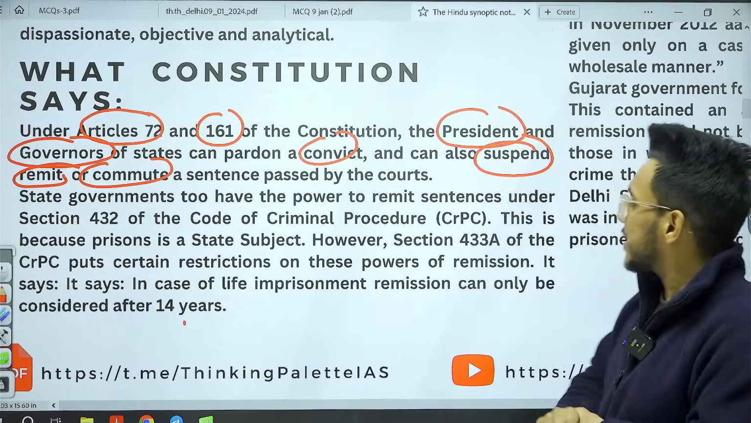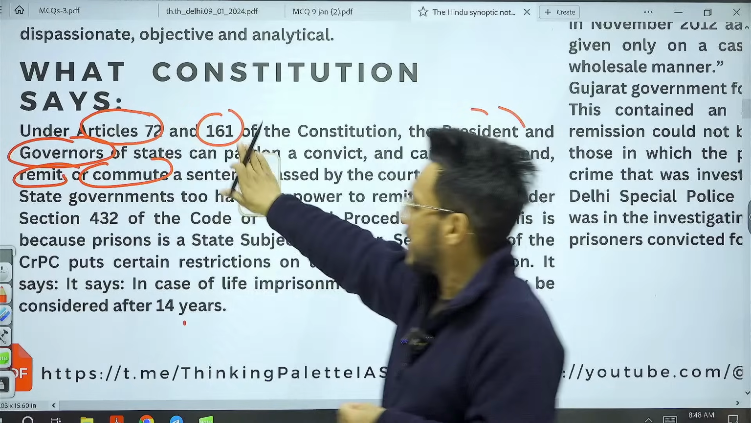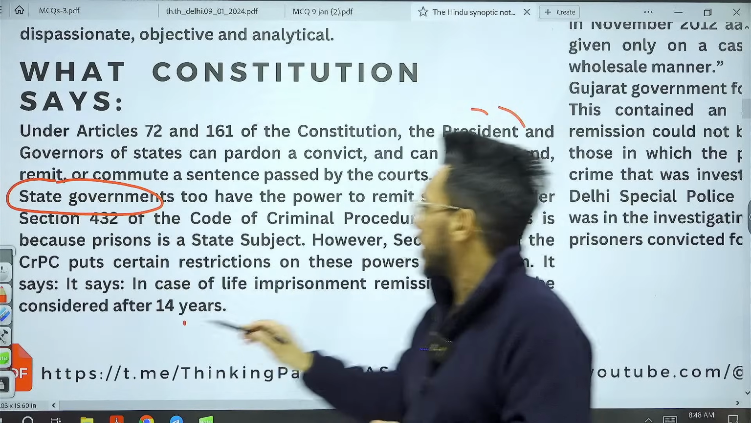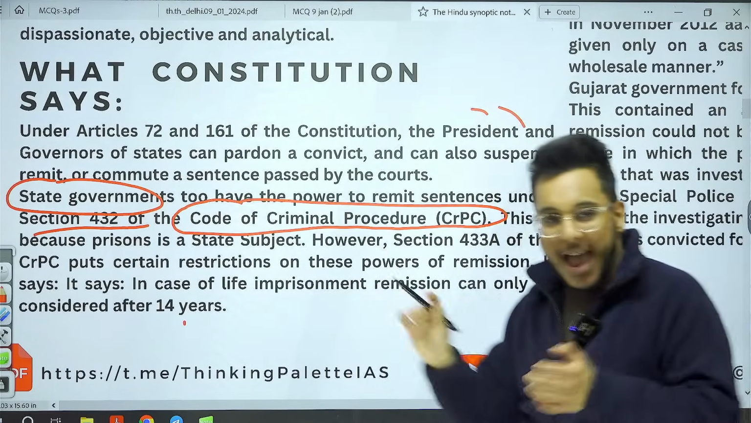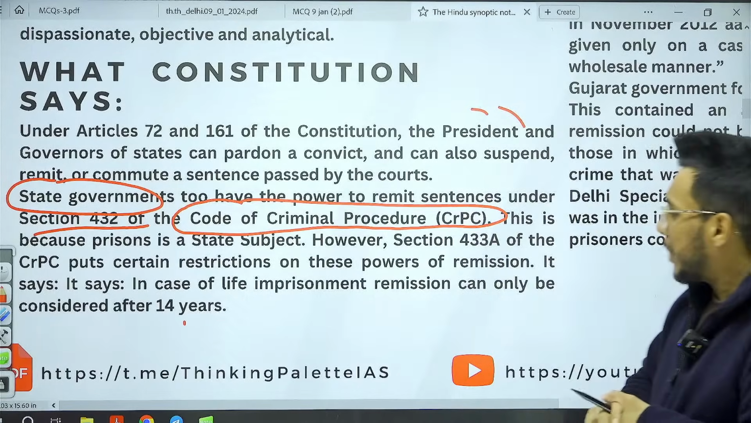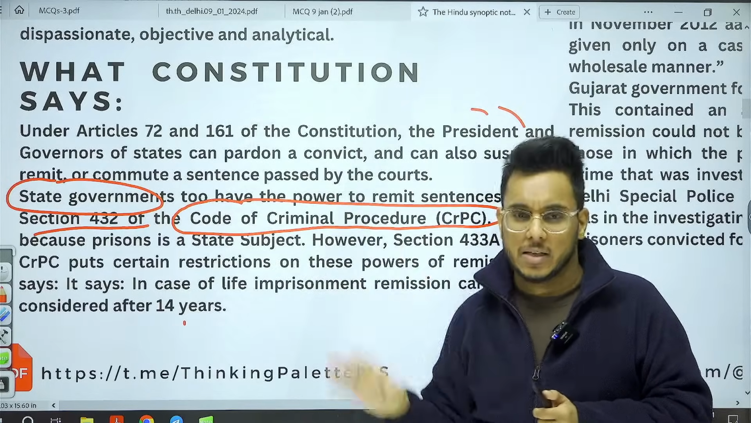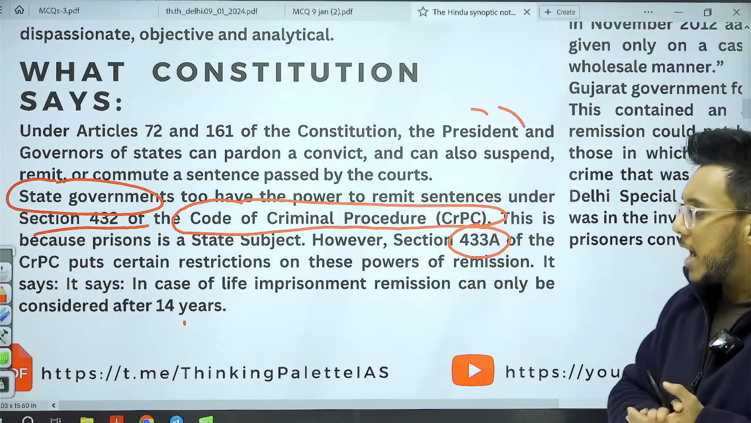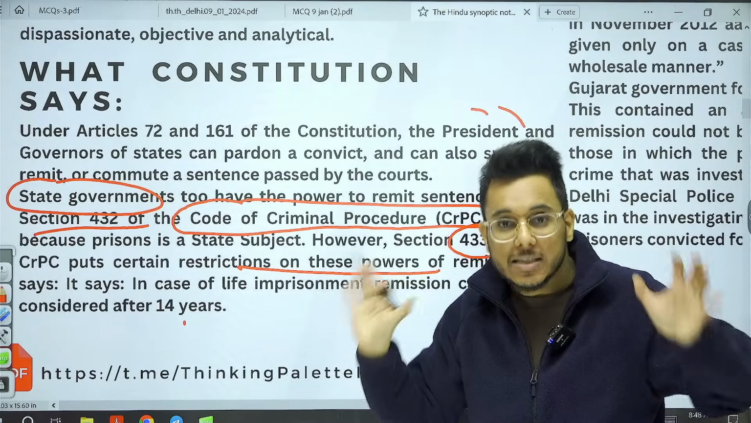Why? Because understand this: when we talk about prisons, prison happens to be a state subject. So state governments under Section 432 of the CrPC, the Code of Criminal Procedure, have the power to give commutations and remissions. But state governments cannot release any person on an arbitrary basis. There are certain grounds that have to be followed, and therefore Section 433A of the CrPC puts certain restrictions on the power of the state to commute or remit the sentence of any person.